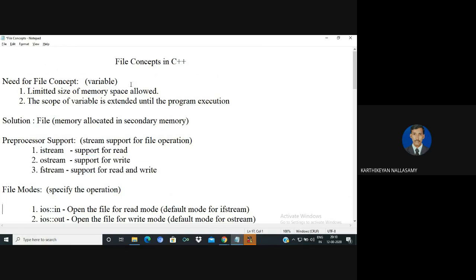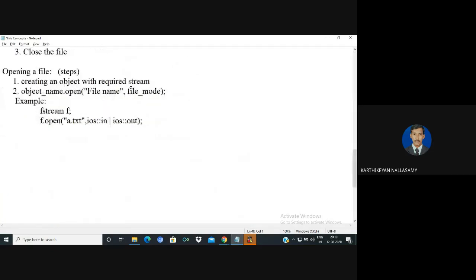Okay. So next one, I told that if you want to open a file, there are two arguments we need. First of all, we are going to create an object for a stream. For example, it may be ifstream, or ofstream, or fstream. Based on our application purpose, we identify the corresponding stream object. So by using the name of the stream object, we call the method open. This open is a member function which is defined inside your stream class. Then we have to define the file name.